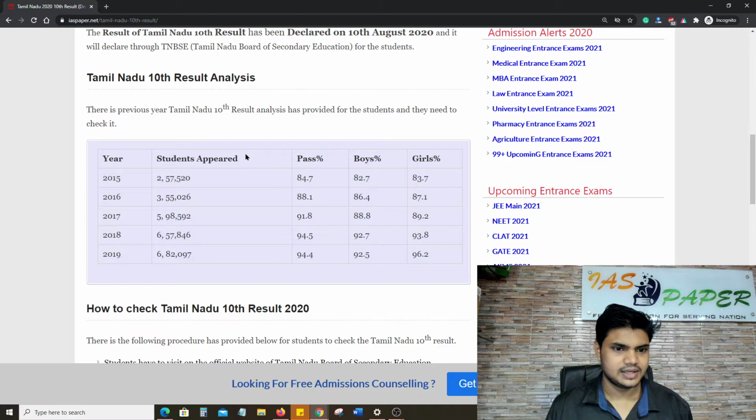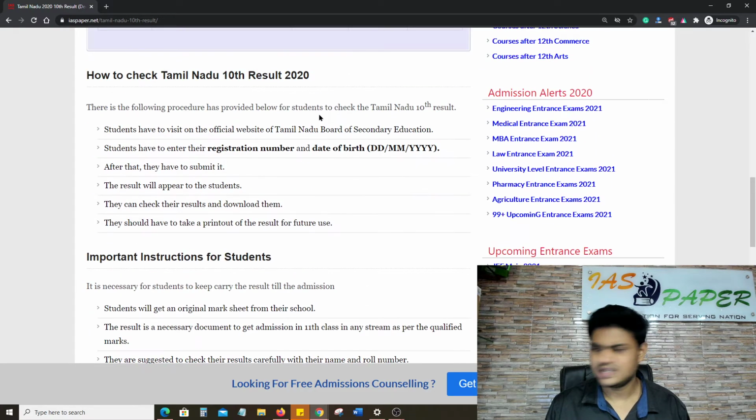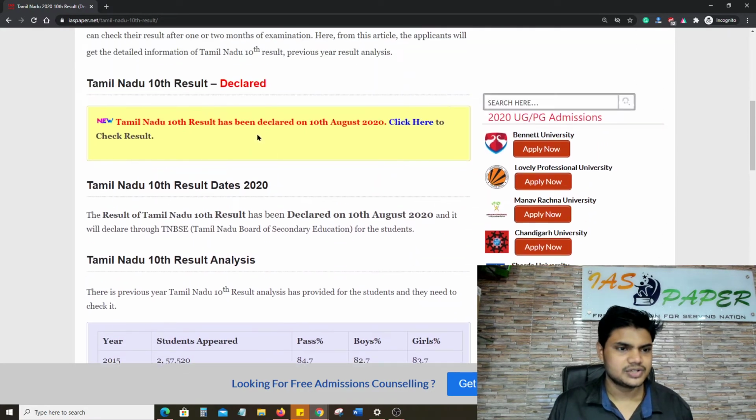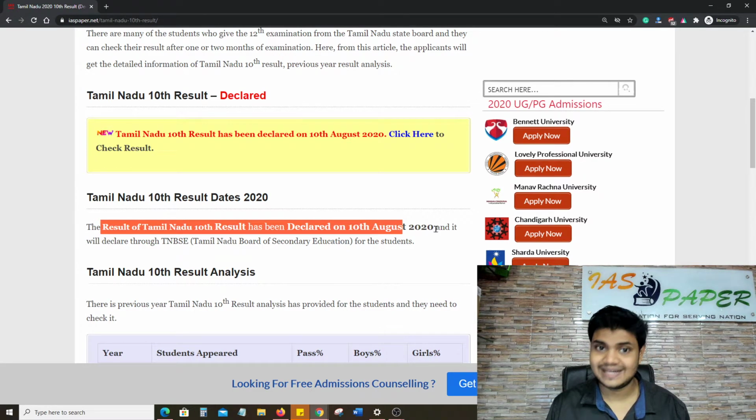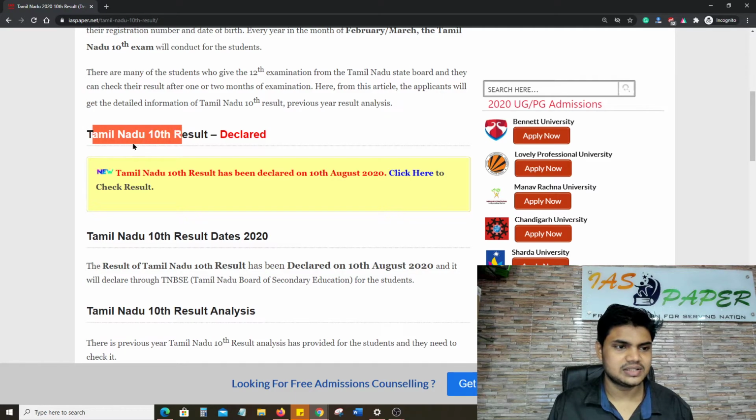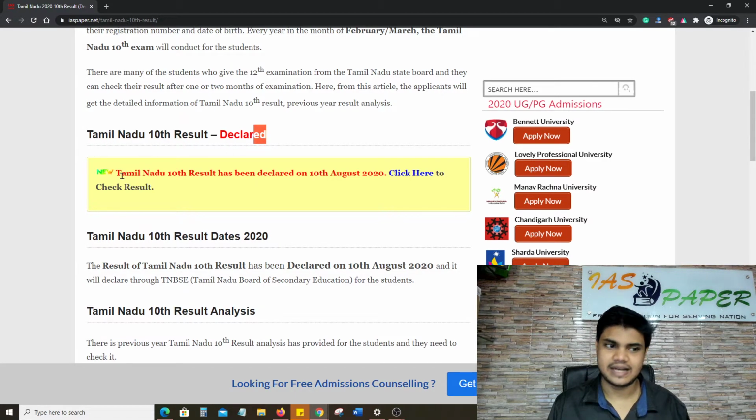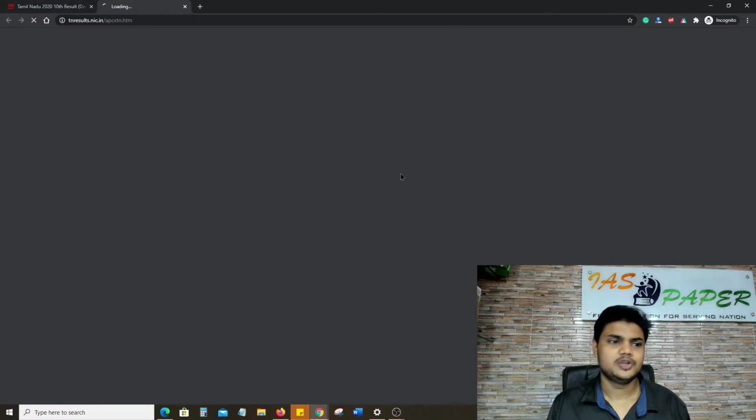Here you can see the dates of the examination and every detail is available. You can see that the Tamil Nadu 10th result has been declared on 10th August 2020, that is today. Here you can check: Tamil Nadu 10th result declared, means declared. Click here to check the result. As soon as you click here, you will land on a new page.